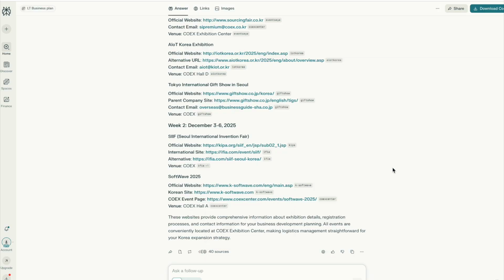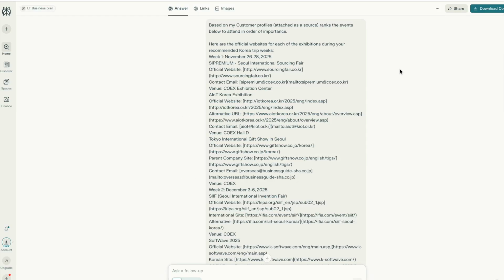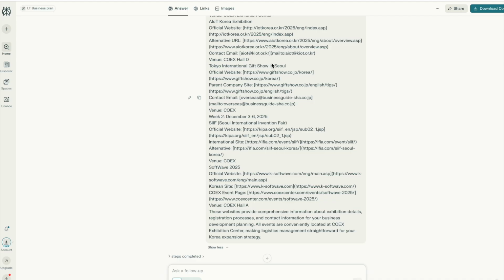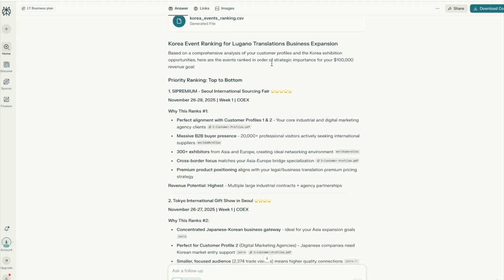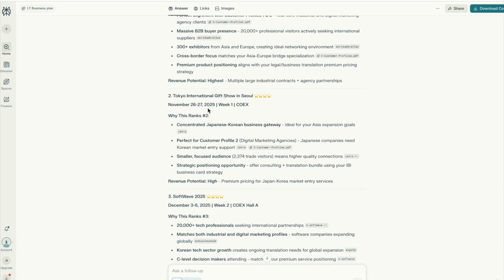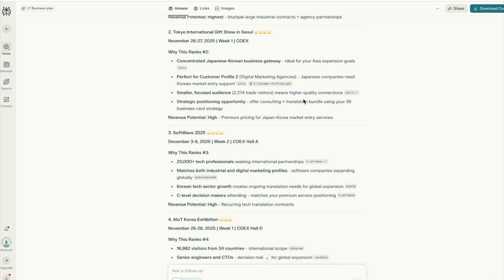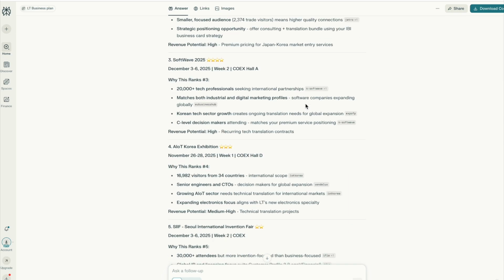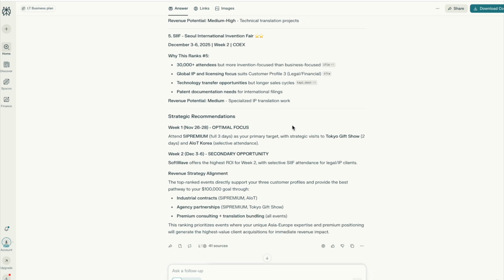So what are the next steps here? Well, I have customer profiles that I created for Lugano Translations. So I wrote down, based on my customer profiles, which are attached to the source, rank the events below in order of importance. Once again, I just copied and pasted the events that it had given me, the same ones, and it ranked them. Number 1, the SI Premium. Number 2, Tokyo International Gift Show. Number 3, Softwave. Number 4, AIoT, etc., etc.